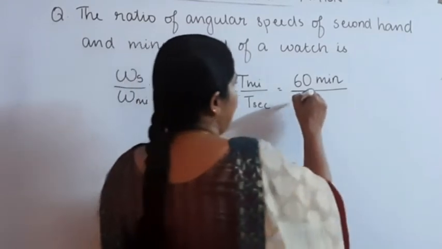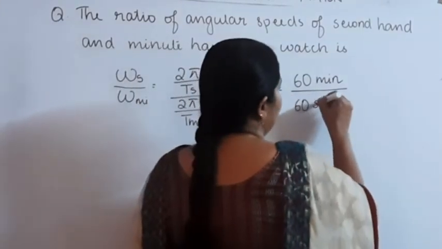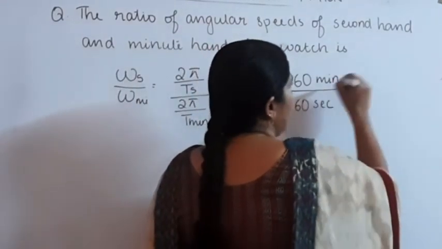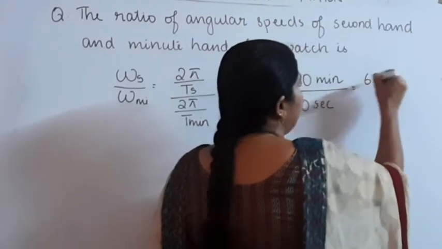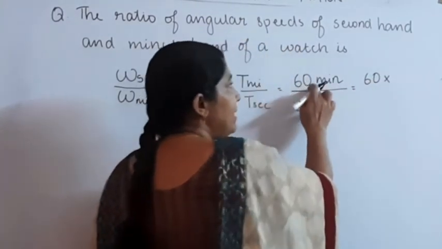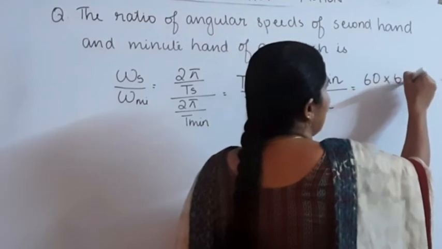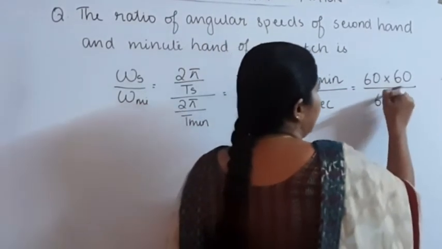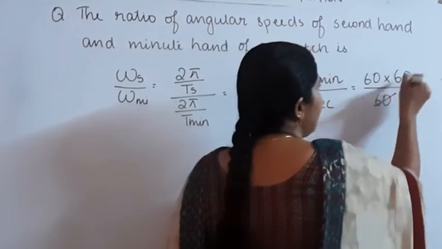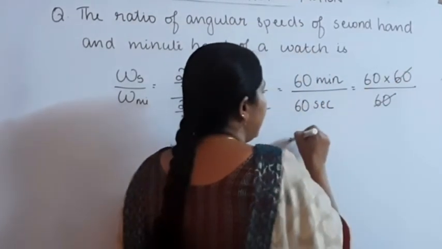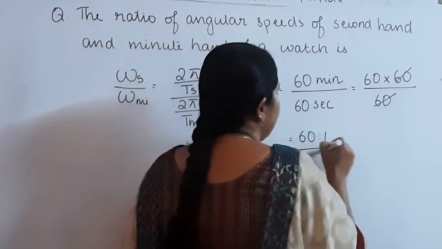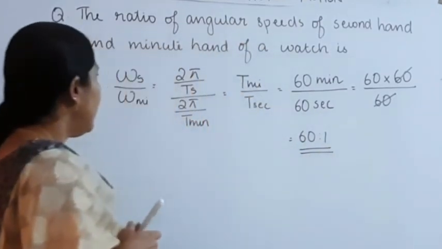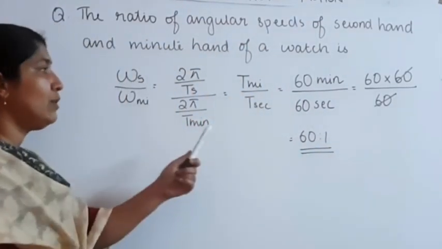Converting to the same unit, 1 minute is equal to 60 seconds, so 60 into 60 divided by 60 seconds. 60 gets cancelled, and we can write 60 is to 1. That is the answer.